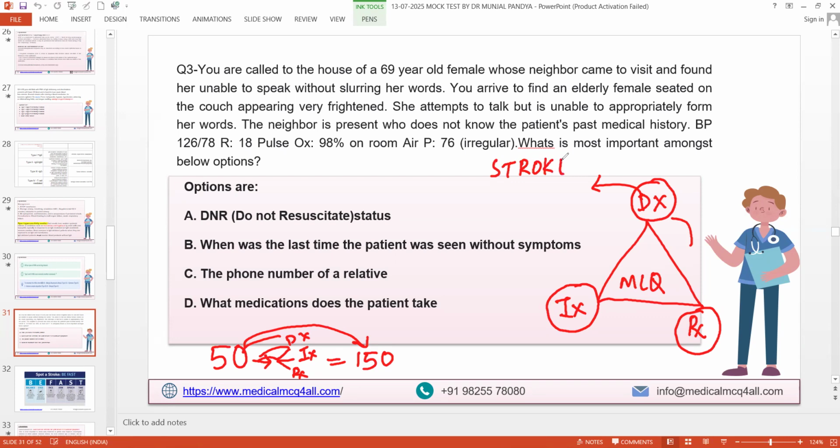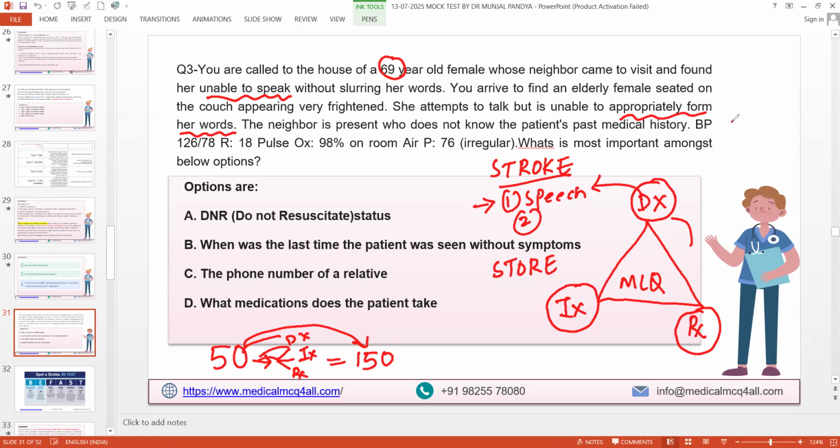Now, can anyone tell me what are the signs and symptoms of stroke in this patient? Blurring of speech. Wonderful. So we go one by one. This is more commonly seen in elderly people. Unable to speak. So number one, speech problem. That could be all of a sudden, right? Unable to speak, unable to make the appropriate word. Yes. So this could be the stroke.